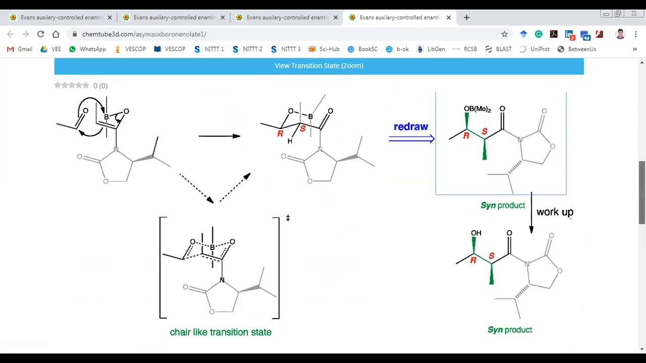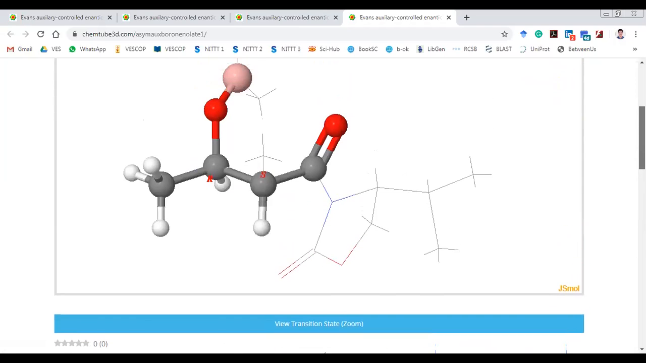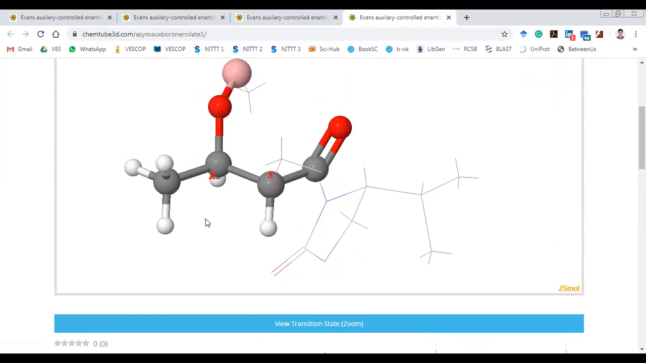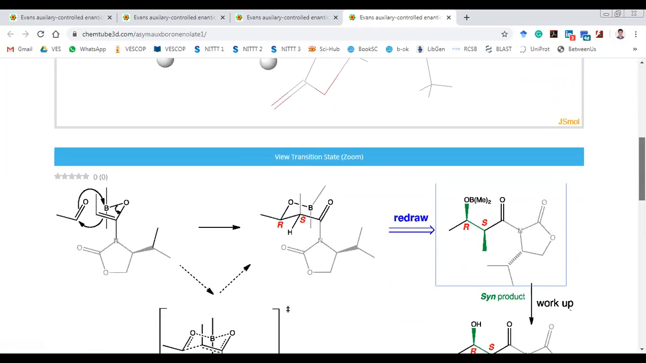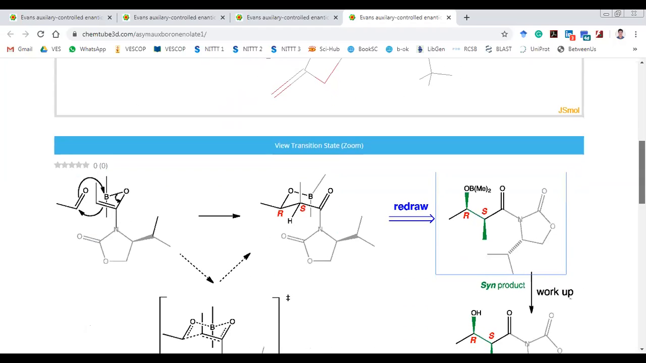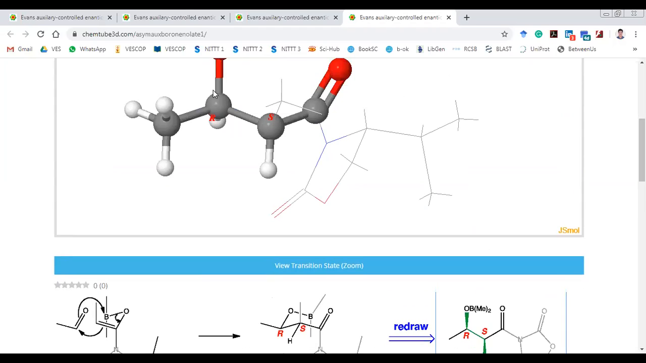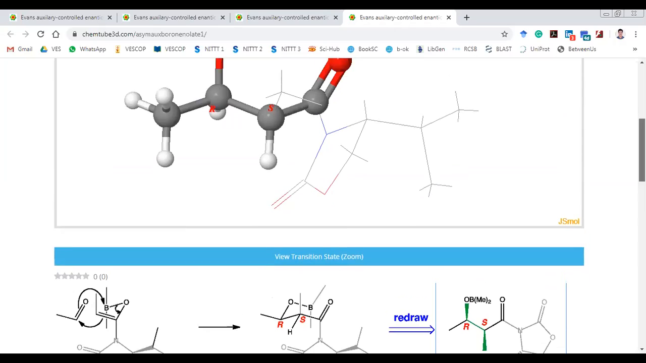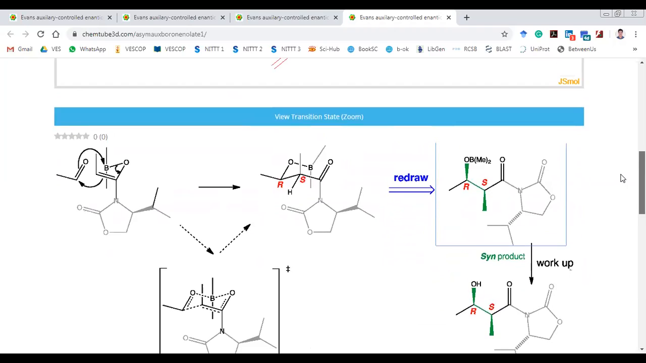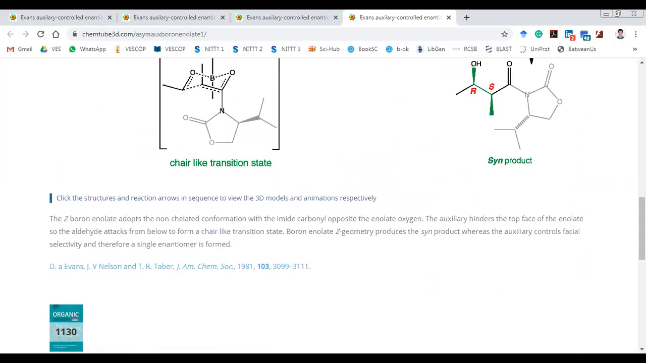That means both the substituents are on the same side of the double bond. Both these are on the same side of this double bond. This particular methyl group and this group are in the same orientation. I'll return back to the slide now.